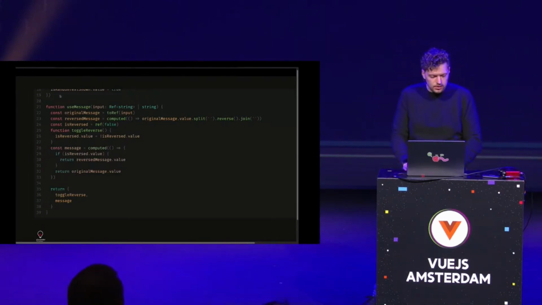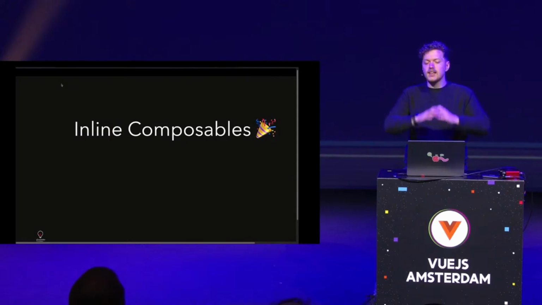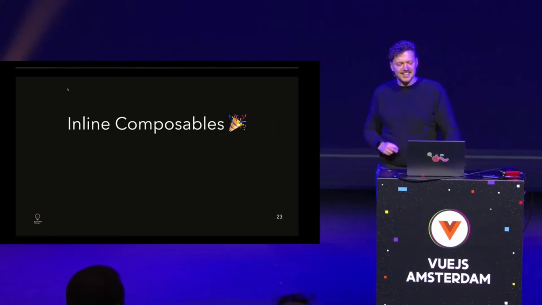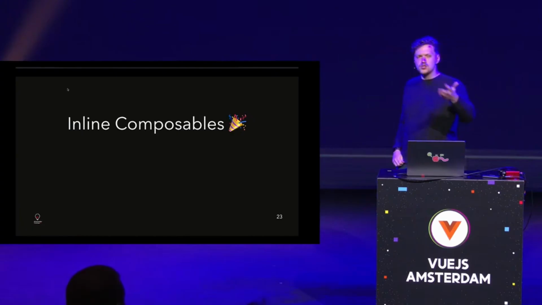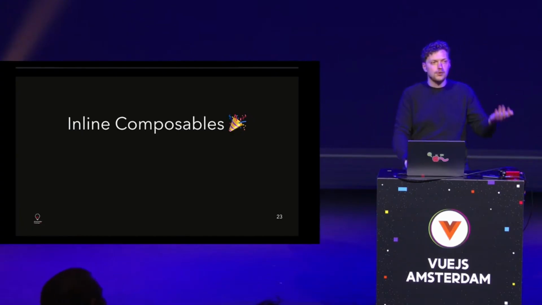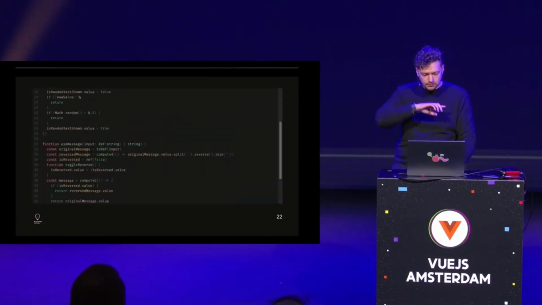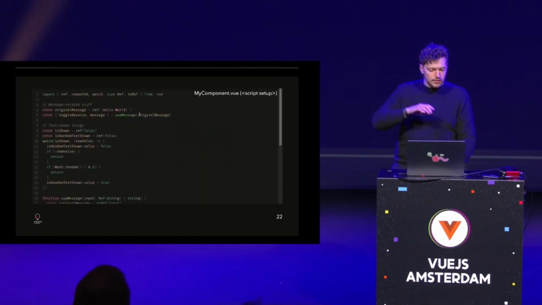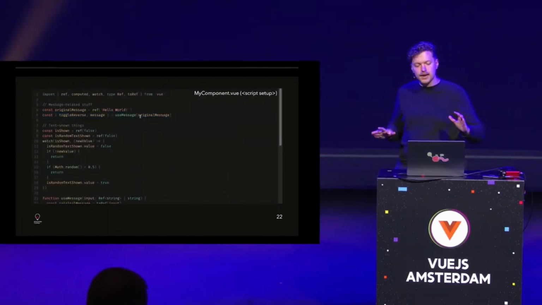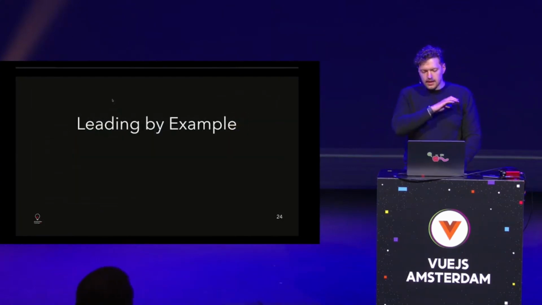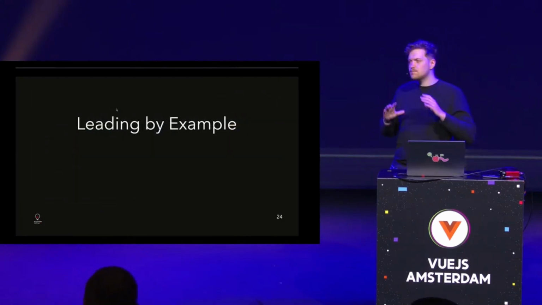And this is what people call inline composables. Crazy. And now we're like, wait, composables are there for extracting, but now just keep them inside the component like you do with helper methods. Just treat them as composables, and then, once again, going back here real quick, call them at the top. And it's also fine to have dependencies. If you say, okay, I need the message from useMessage in another composable, that's all fine. That's not a problem.